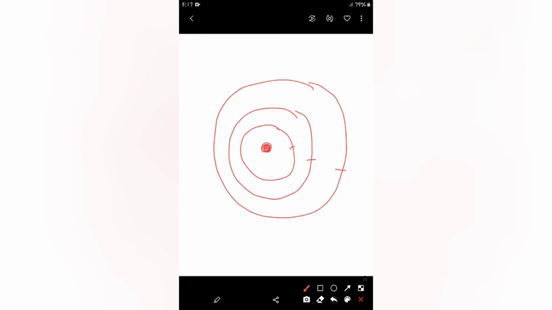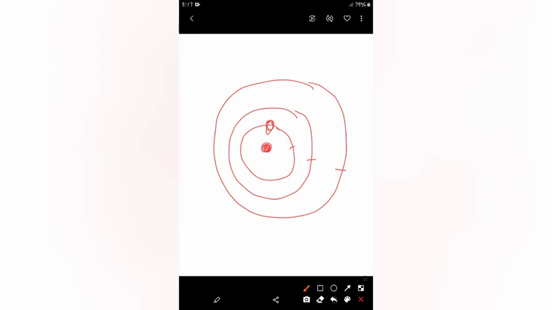Now, according to the second postulate, the energy of an electron in a particular orbit does not change with time. It means the electron will neither gain nor lose energy when it is in a particular orbit. Suppose an electron is here, then it will neither gain nor lose energy.